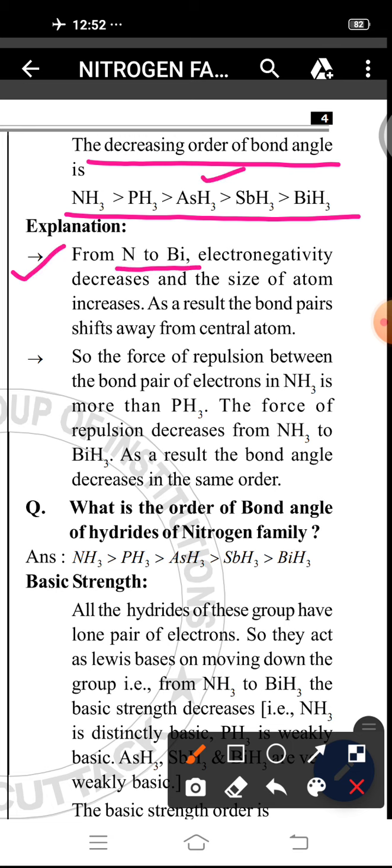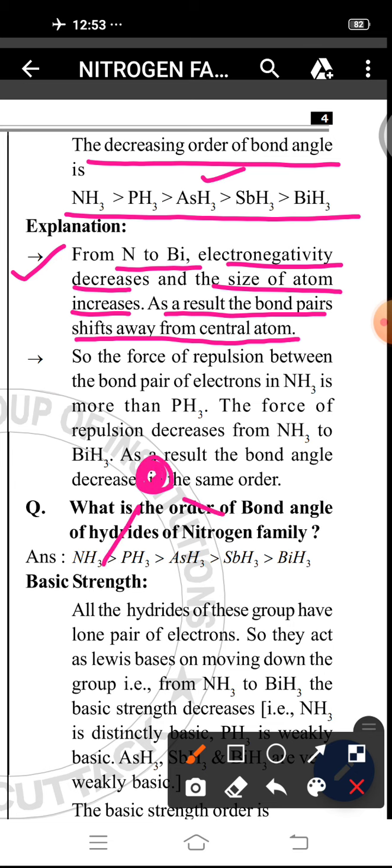From nitrogen to bismuth, electronegativity decreases and the size of the atom increases. We already discussed that in a group, electronegativity decreases and size of atom increases. As a result, the bond pairs shift away from the central atom. Why do the bond pairs shift away from the central atom? Because if the central atom is more electronegative, then it will attract the bond pair of electrons towards itself.